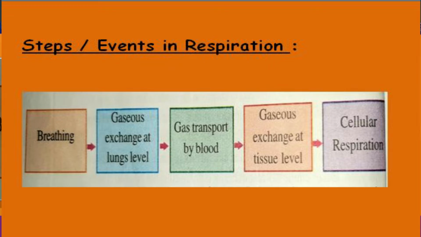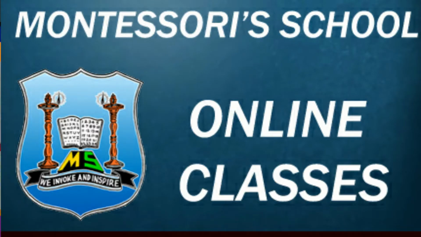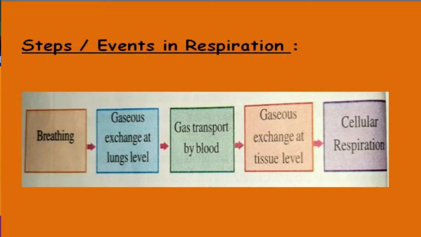And the last one is cellular respiration. What is the meaning of cellular respiration? Here oxygen is utilized in the process of cellular respiration to produce CO2 and water.